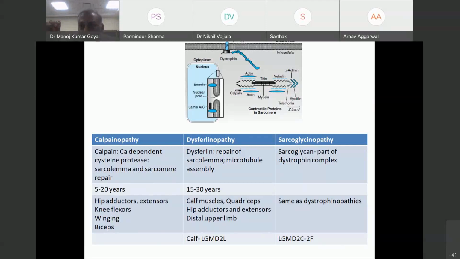So if a patient comes to you with proximal weakness between 5 and 20 years of age, and on examination you see that the muscles which are mainly weak are hip adductors, extensors, there is winging of scapula, there is bicep weakness, you immediately think of a calpainopathy. The muscles weak are extensors of hip, knee flexors meaning hamstring muscles, knee extensors are relatively spared, hip adductors. Think of calpainopathy.